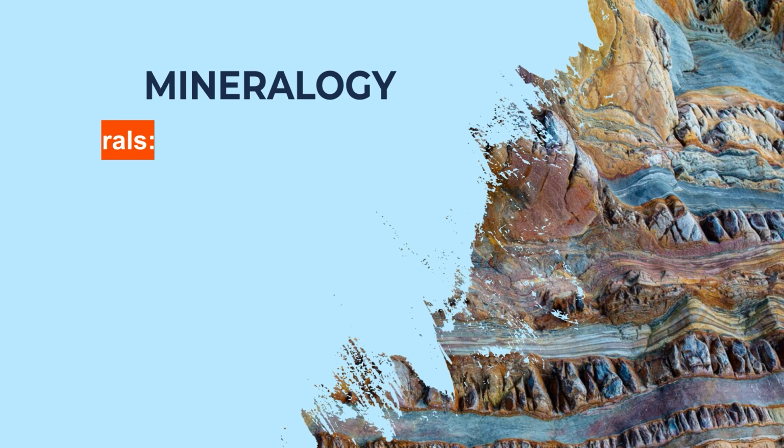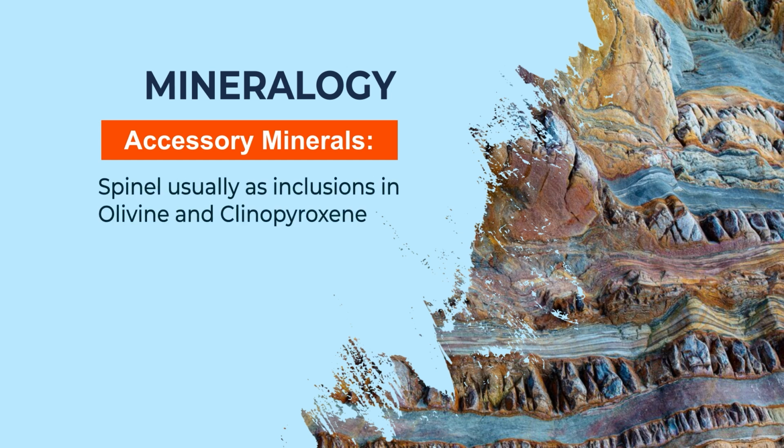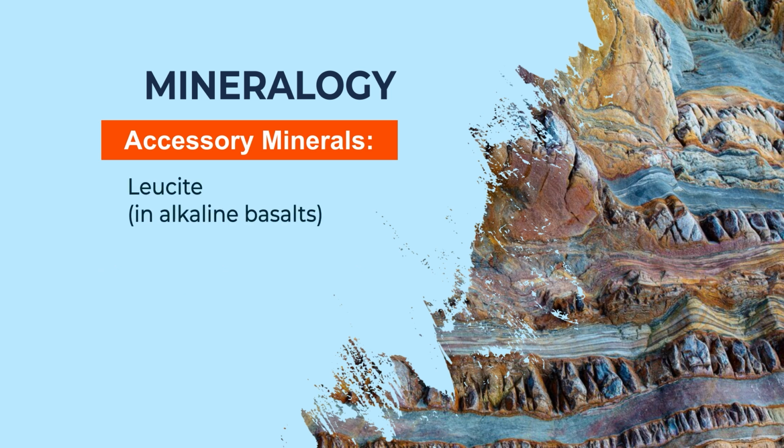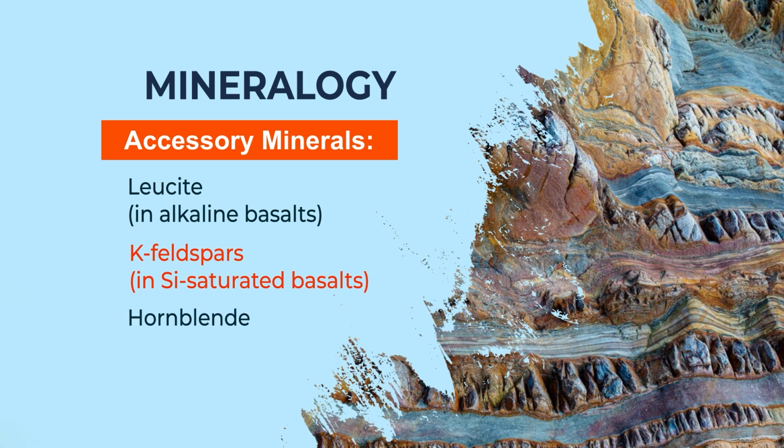Among accessory minerals, spinel usually occurs as inclusions in olivine and clinopyroxene. Apatite, magnetite, ulvospinel, ilmenite, and glass can also be there. Leucite may be there when the basalt is alkaline in nature. Potash feldspars and hornblende may be there in silica saturated basalts.